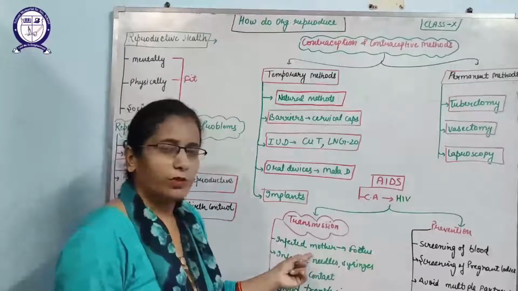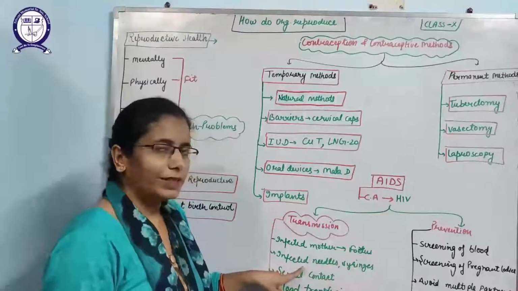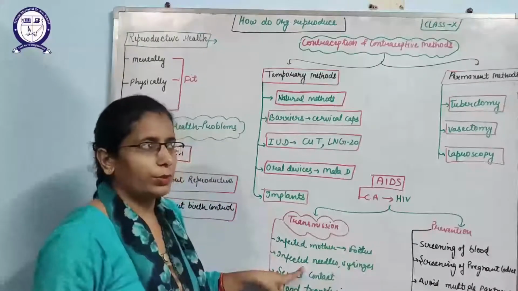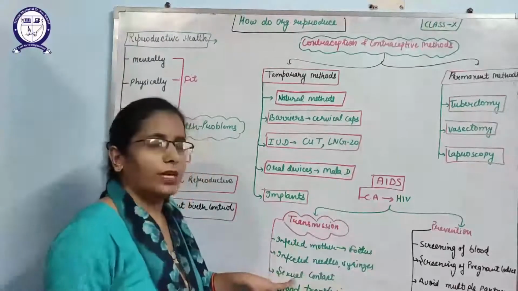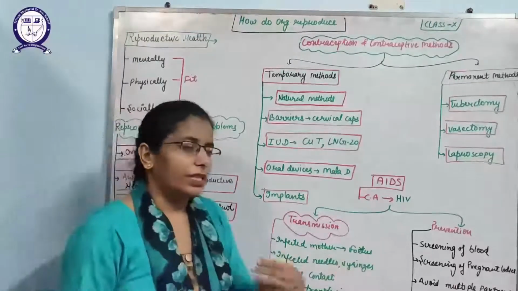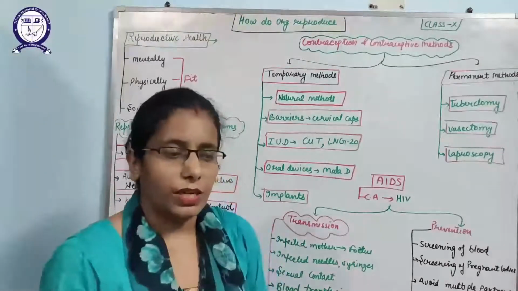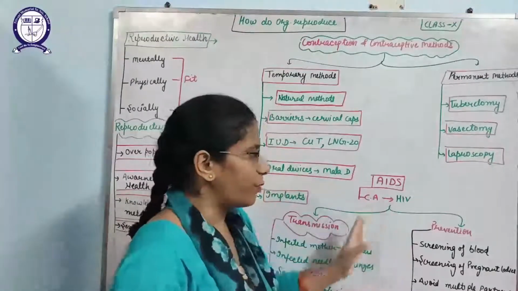It can transmit from the infected mother to the fetus. Then it can transmit by infected needles or syringes that are used in hospitals for the treatment of patients. Next, it can spread by sexual contact between couples, and it can also spread during blood transfusion. Then how can we prevent this type of disease?